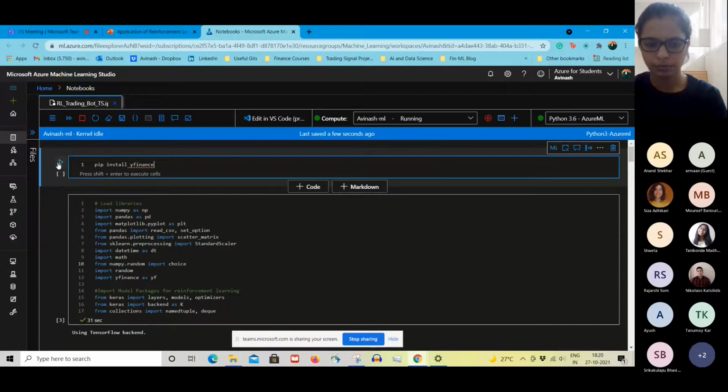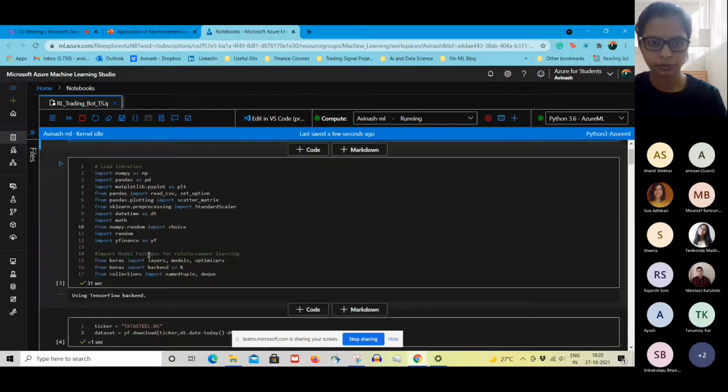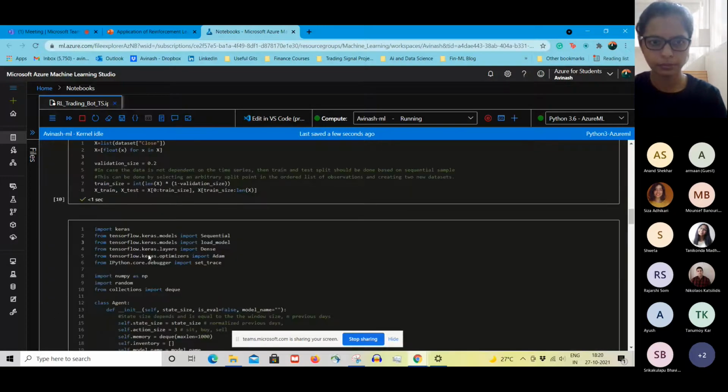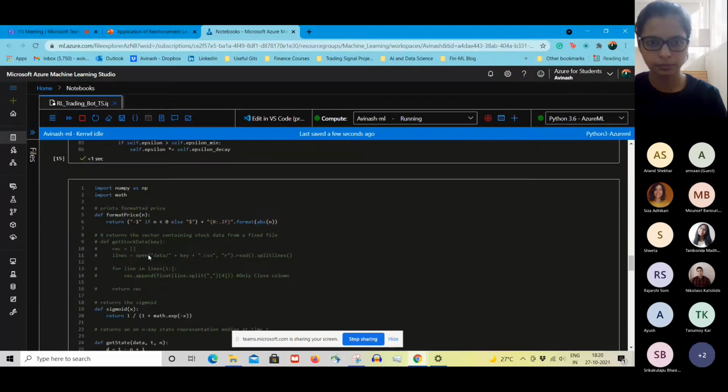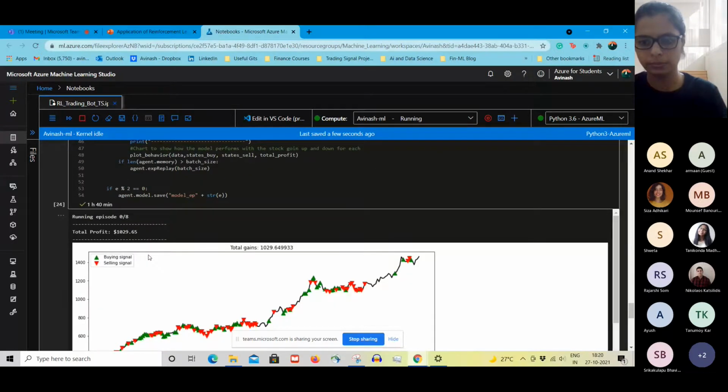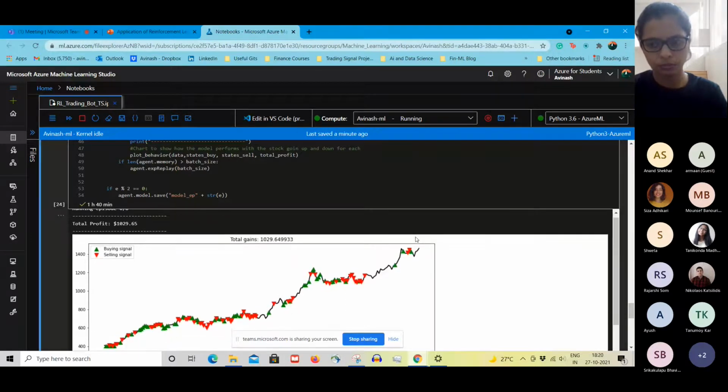This notebook is already applied. So that you don't get overwhelmed with the coding and all those things, I will first show you the results. Like, the agent that we are going to talk about for the next 10 to 15 minutes, is it really able to trade well? So what we can see here is, I think there is a problem with the scrolling.